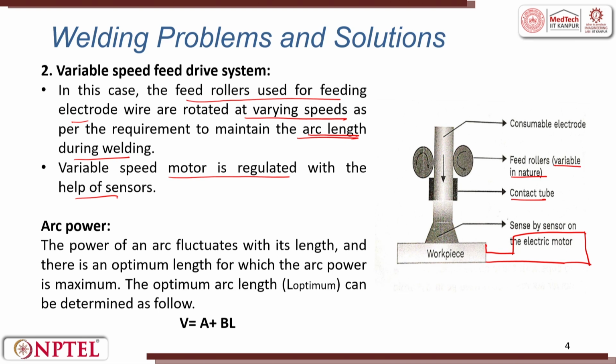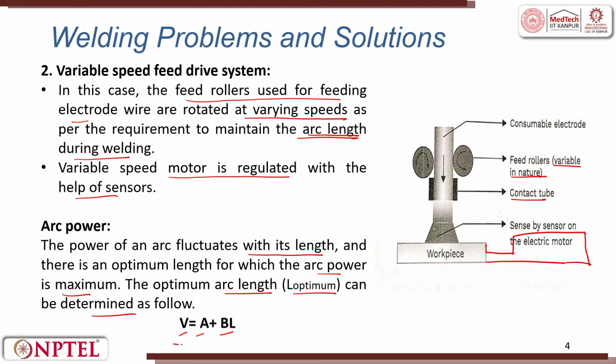Now, arc power is calculated here. Arc power of an arc fluctuates with its length, and there is an optimum length for which the arc power is maximum. The optimum arc length L optimum can be determined as follows. We have V = A + B·L.